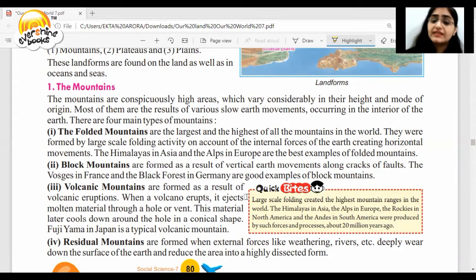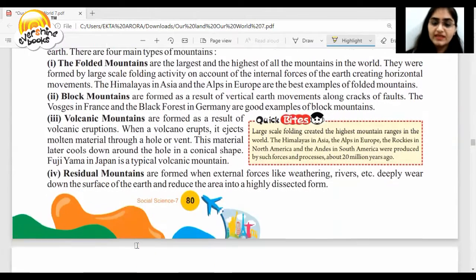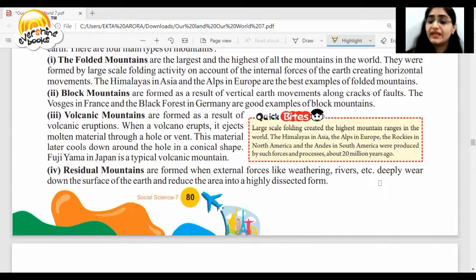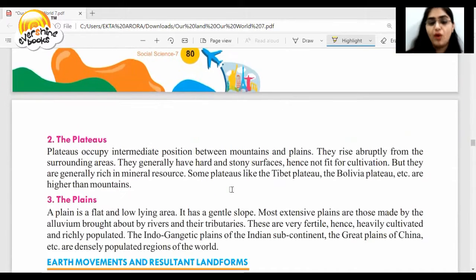Volcanic mountains are formed as a result of volcanic eruptions. When a volcano erupts, it ejects molten material through a hole or a vent. This material later cools down around the hole. Suppose it has been blasted and has come out. Around that vent, it will cool down after some time and then create a conical shape. What are residual mountains? They are formed when external forces like weathering, rivers, etc. deeply wear down the surface of the earth and reduce the area into a highly dissected form.